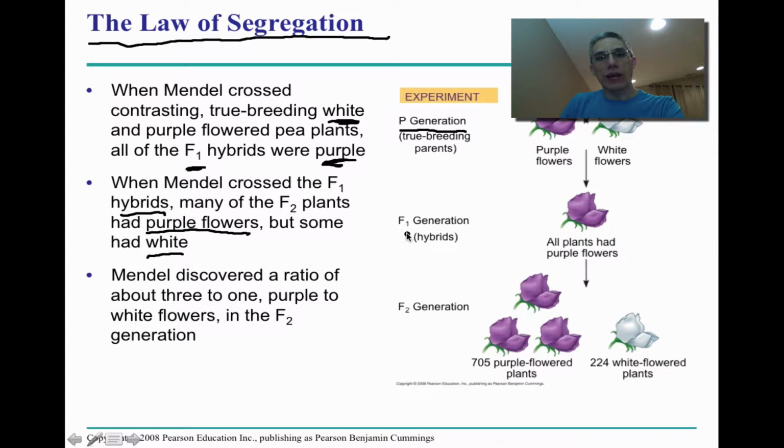So when you take these F1 generation hybrids and have them self-pollinate, when the F2 generation is produced, and if you notice there are a few numbers down here, 705 and 224, and those become significant as we continue our discussion, you'll notice that the majority did produce purple flowered plants, but there was maybe about a fourth that actually produced white flowered plants. And so that characteristic that was in the parental generation appeared again in the F2 generation. So Mendel discovered a ratio of about 3 to 1 purple to white flowers in that F2 generation.